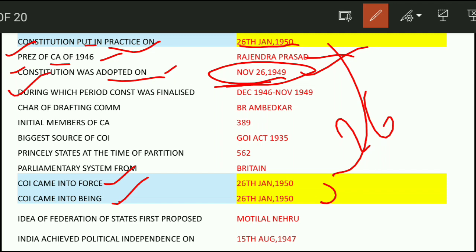Next question: during which period was the Constitution finalized? That is, during which period was the Constitution made? That is from December 1946 to November 1949.